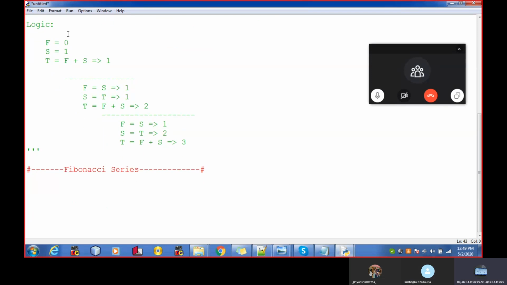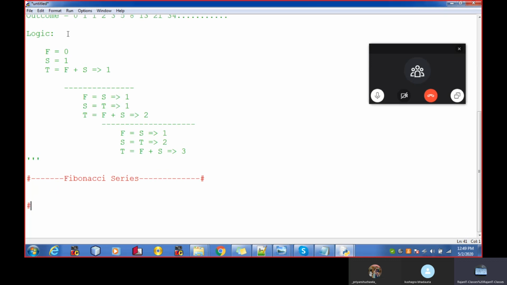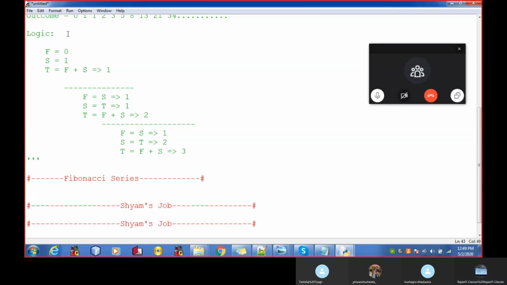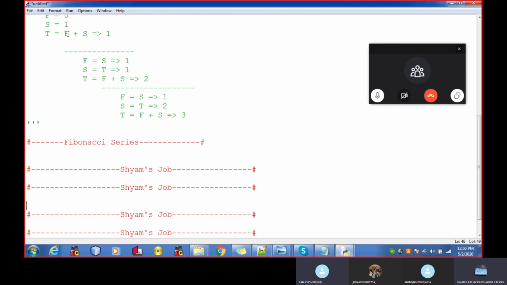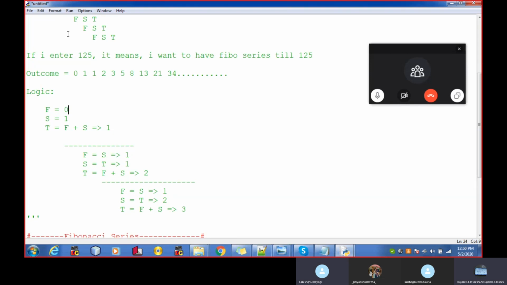Let's make a function. So I'm going to make a function. As I said, there are 2 persons. One is Sham's job, and the second one is Ram's job. Sir, the phone battery had died. Is it fine? Do you feel any issues or concerns in this logic? No sir.